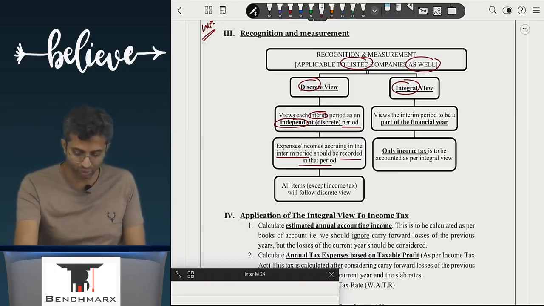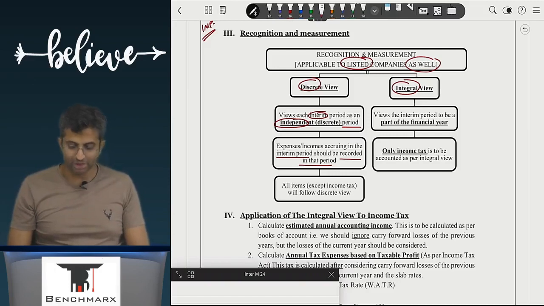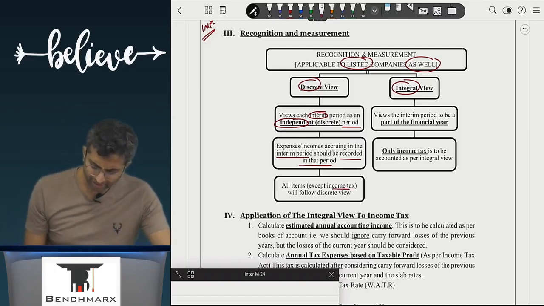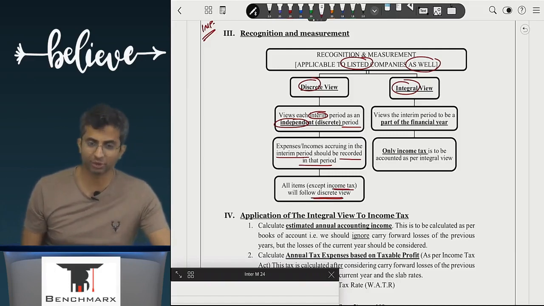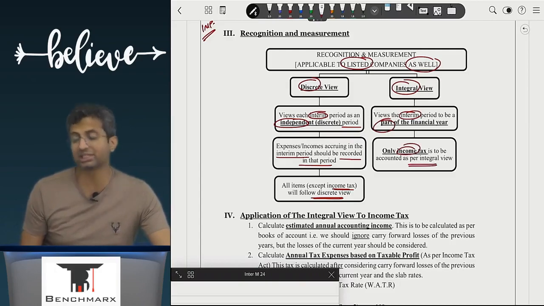That is a discrete view. Expenses or incomes accruing in that period should be recorded in that period only. All items except income tax generally follow the discrete view. There may be a couple of other exceptions as well. Integral view views the interim period to be a part of a larger financial year. Income tax is to be accounted for as per the integral view.